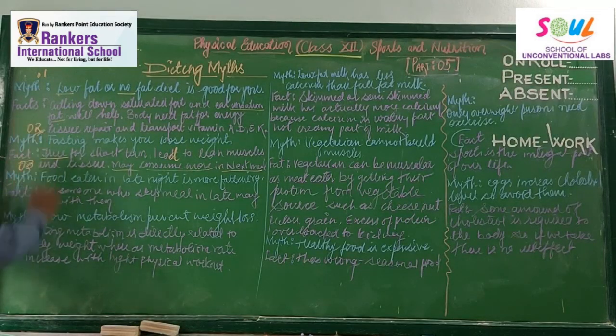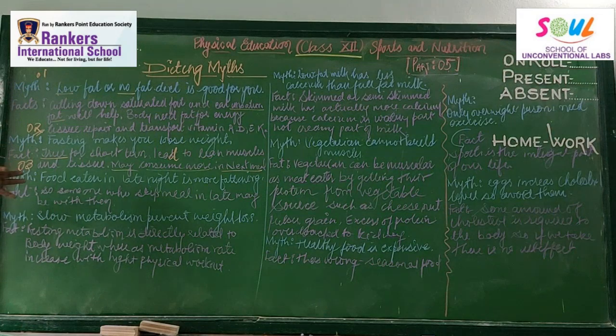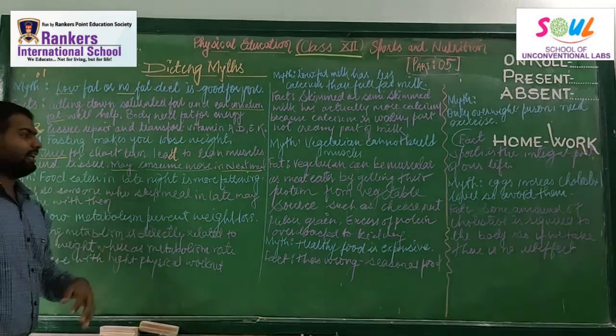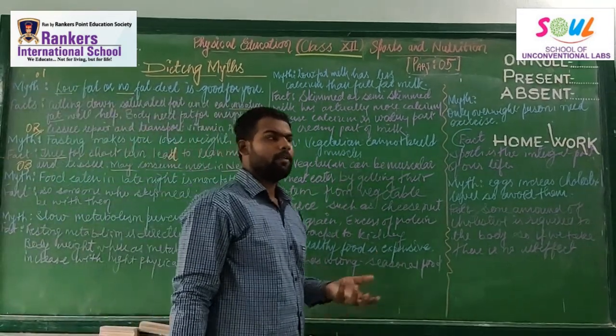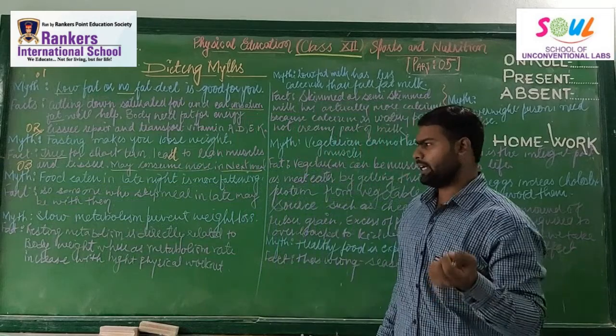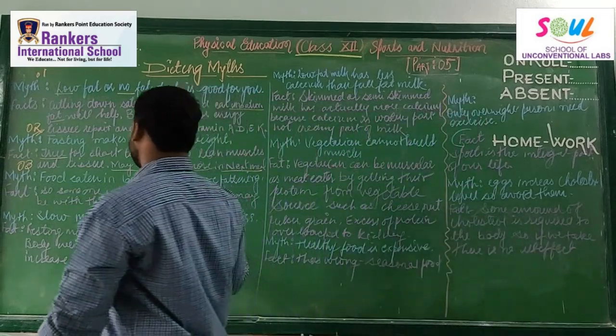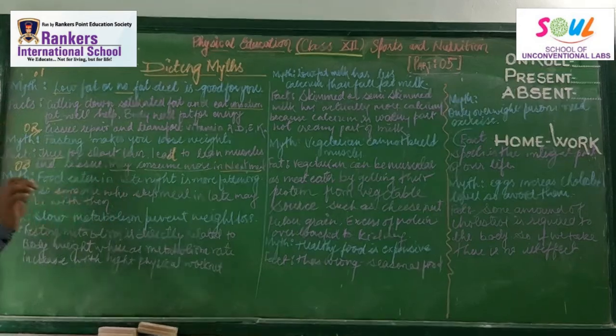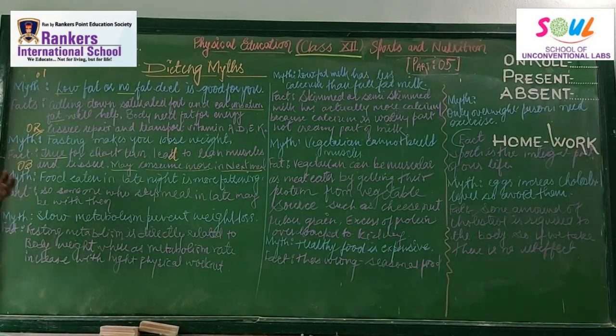Now myth number three. Food eaten at late night is more fattening. At some point it is true, but it's not really like that.